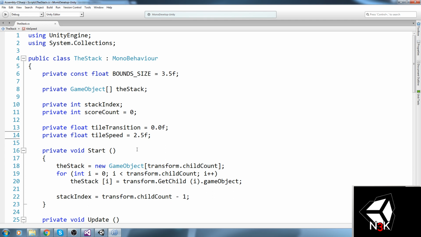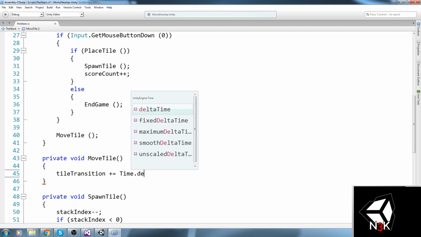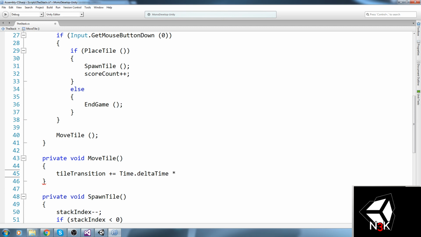Oops. Let's try with 2.5. And what else did I do on this piece of paper? Right. So I use the Time.deltaTime. Went over here and I said tile transition plus equals Time.deltaTime times tile speed.